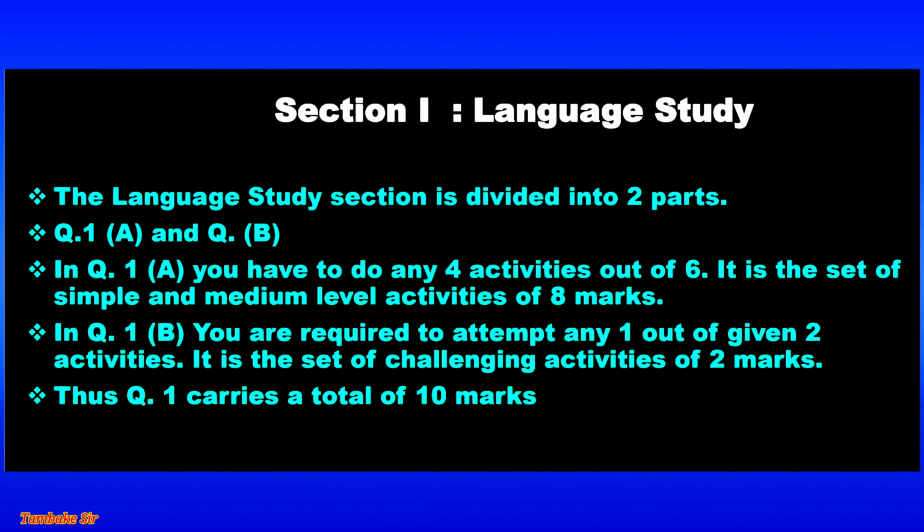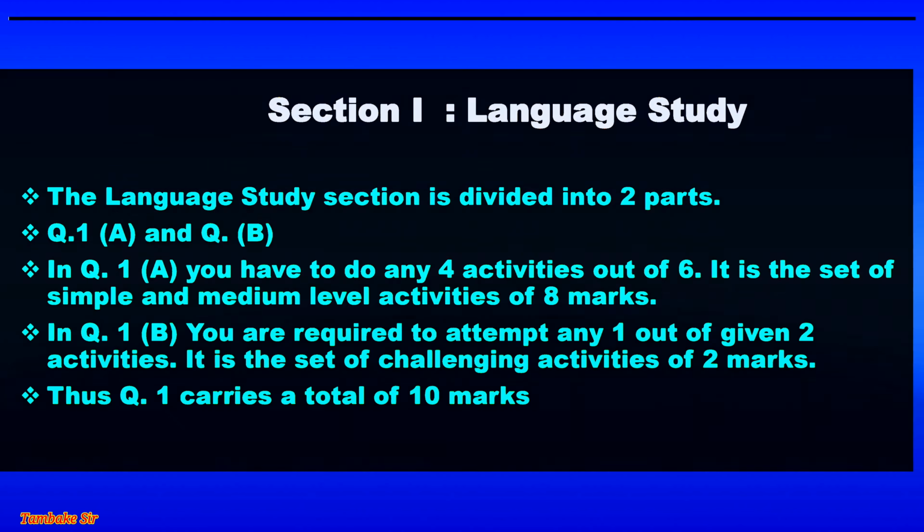Section 1, Language Study. The language study section is divided into two parts, question 1A and question 1B. In question 1A, you have to do any 4 activities out of 6. It is the set of simple and medium level activities of 8 marks. In question 1B, you are required to attempt any one out of 2 given activities. It is the set of challenging activities of 2 marks. Thus, question 1 carries a total of 10 marks.